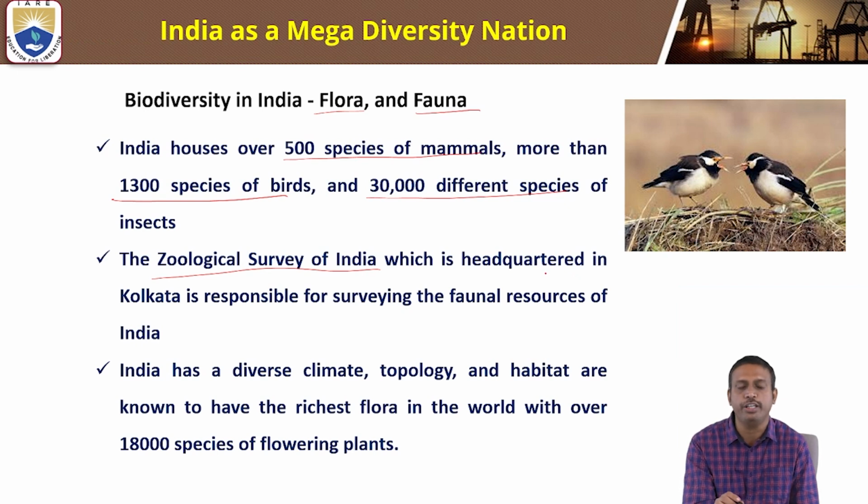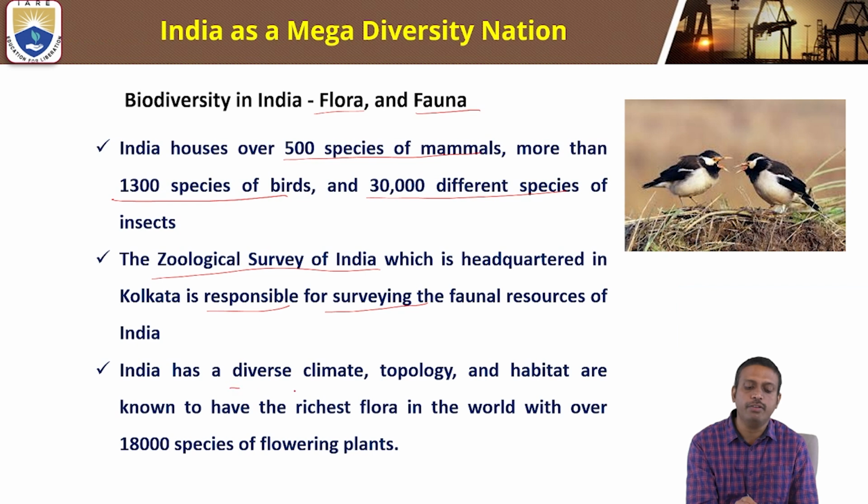The Geological Survey of India, headquartered in Kolkata, is responsible for surveying the faunal resources of India. Here, India has more than 500 species of mammals, more than 1300 species of birds, and 30,000 different species of insects. The headquarters of the Geological Survey of India is in Kolkata.